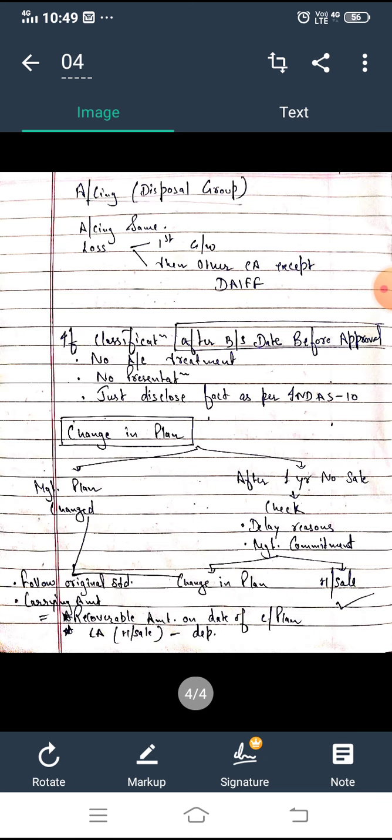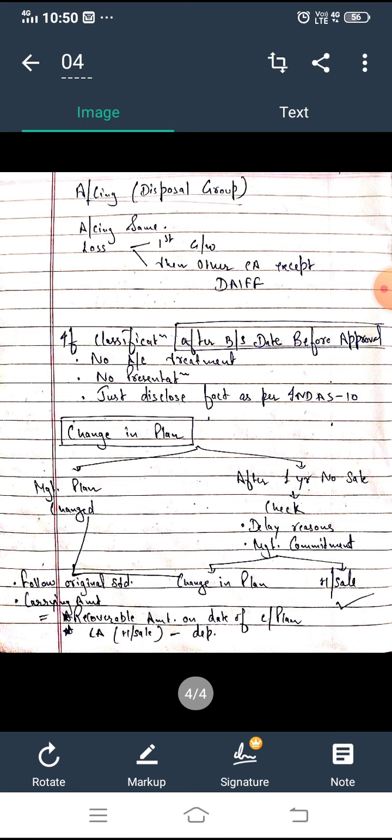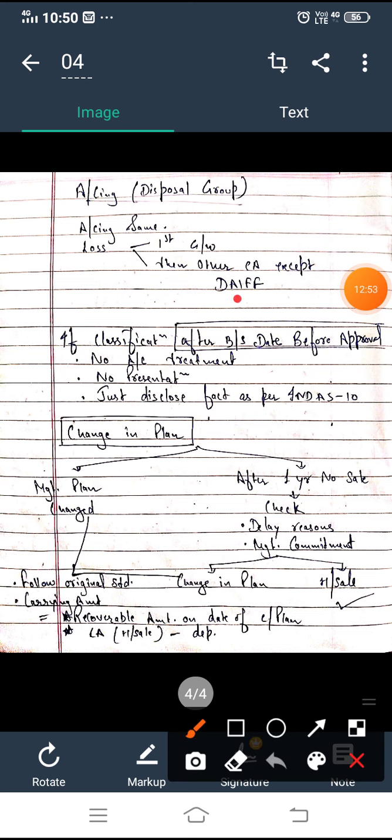Okay, let's proceed. What would be the accounting treatment in case of a disposal group? The accounting treatment is the same, except that the loss will first be transferred to goodwill, and secondly to other non-current assets, except those DIF assets which we talked about in the starting itself, because actually there is no measurement impact on these five assets.